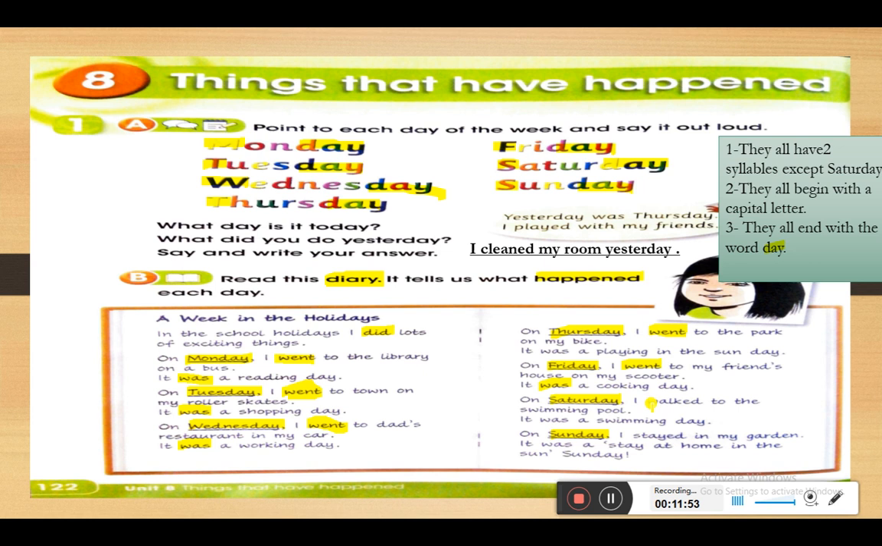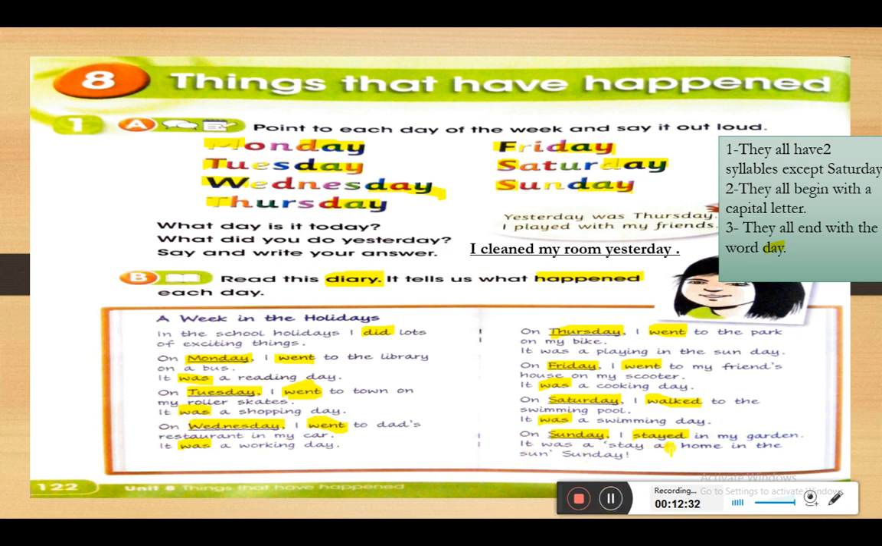On Saturday I walked. So here we have the verb walked in the past with ed, to the swimming pool. It was a swimming day. So again we have was, the past of is. On Saturday I stayed in my garden. So stayed is the past of the verb stay. It's a regular verb with ed. It was a stay at home in the sun Sunday.